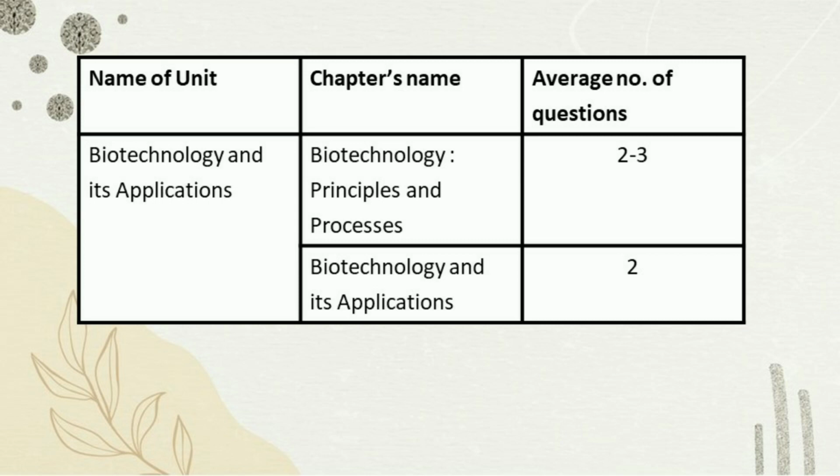We usually get 2 to 3 questions from this chapter, and the important topics are tools, enzymes, vectors, process of biotech, polymerase chain reaction, restriction enzymes, main enzymes, separation and isolation of DNA fragments. Now, coming to the next chapter, we have biotechnology and its applications. We usually get 2 questions from this chapter, and the important topics are Bt crops, RNA interference technology, other GM crops, ethical issues. And not to miss, we have applications in humulin.